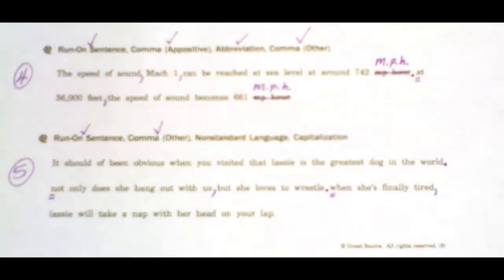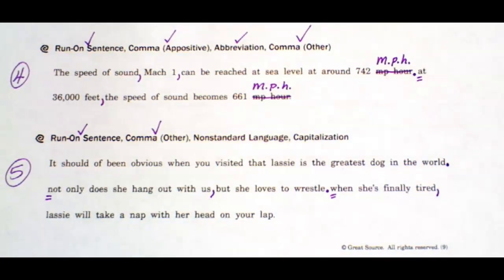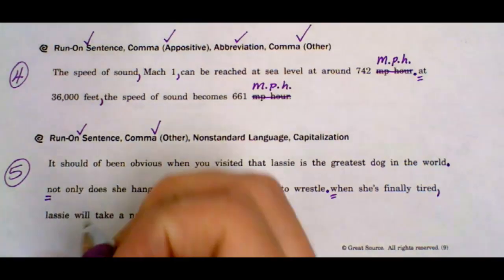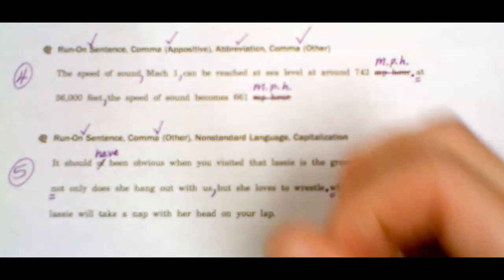Next, we have an error called non-standard language. When I explain this to students, I like to think of it as the grammatical errors that we typically speak in. And so when you read this sentence out loud, it probably sounded correct because many people say this when they talk. However, we need to address the error, and it's actually this word of. Many people say the phrase should of. It's actually should have. So I'm going to replace of with have. It should have been obvious.